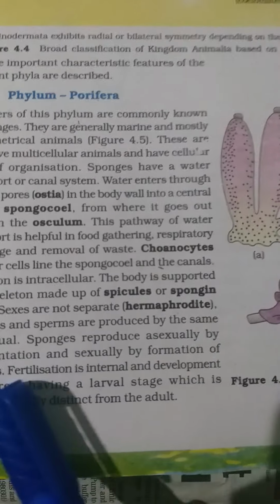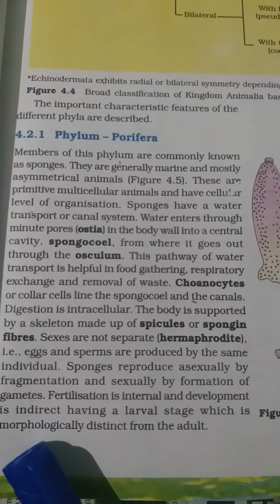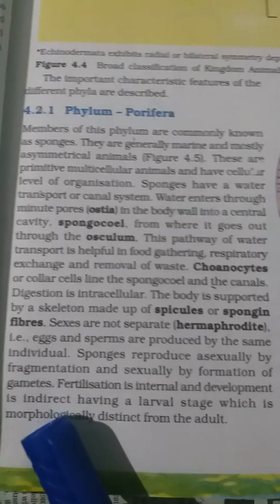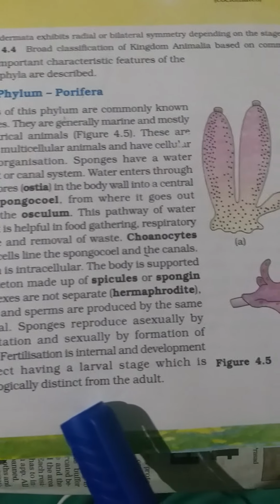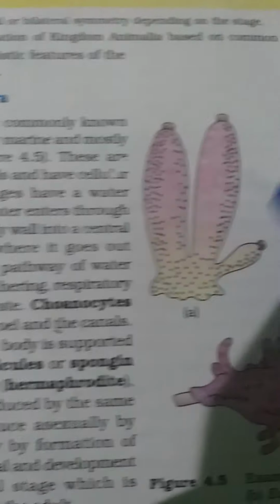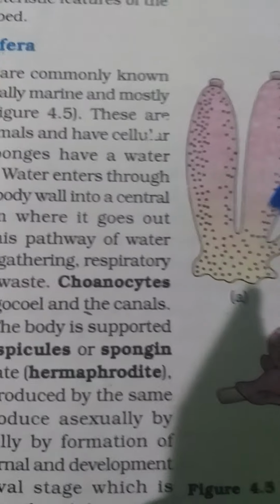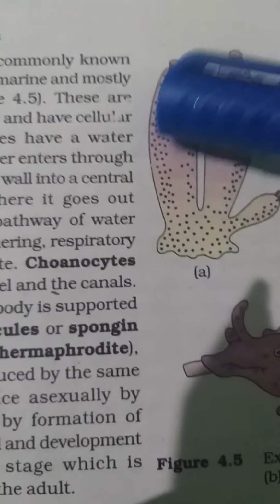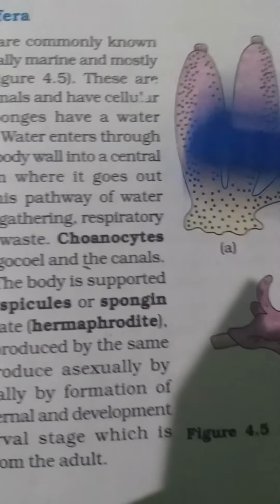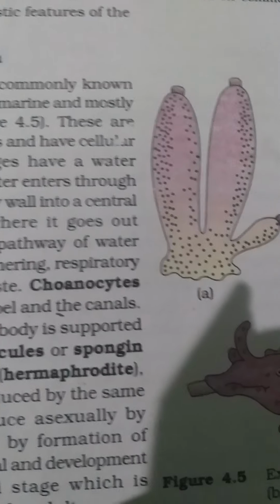They reproduce asexually by fragmentation and sexually by the formation of gametes. Okay, fertilization is internal and development is indirect, that means within the body cells. See, the female ova is there, and the male gametes are released within the body structure, and the fusion is internal, and when the organism grows it comes out of the ostia.